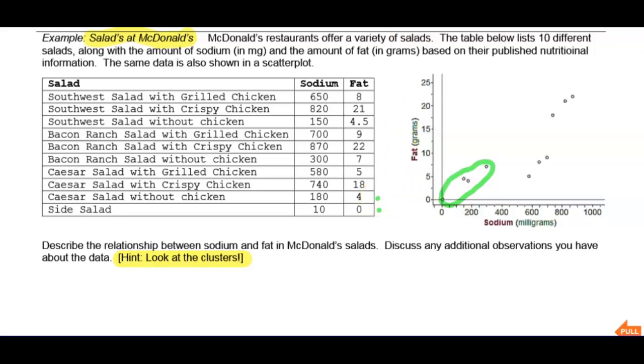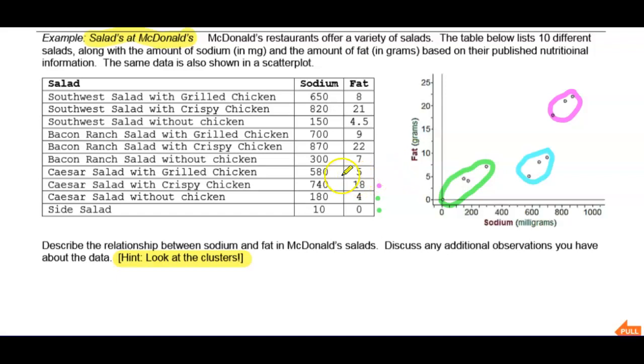In fact, I'm going to color the other clusters so we can identify those as we go up the table. The next one has 740 milligrams of sodium and 18 grams of fat, so that's 740, 18. Oh, that's way up here. That's definitely in that purple cluster.